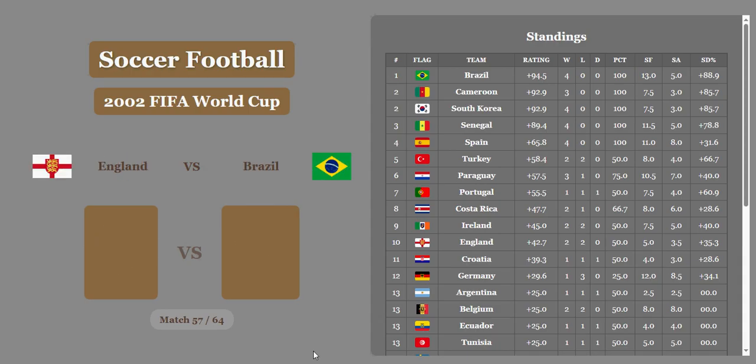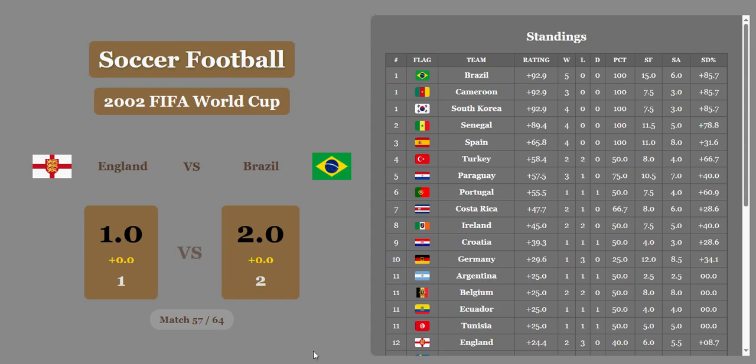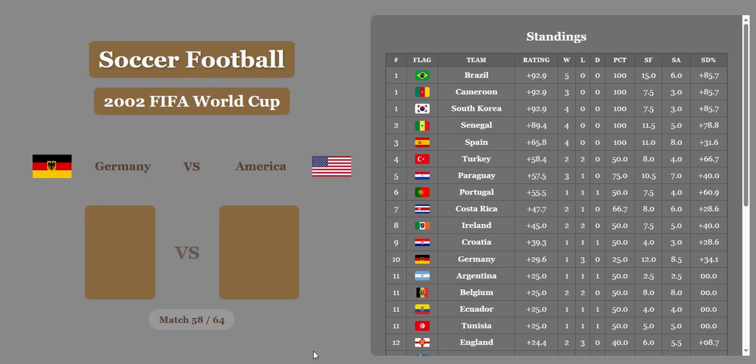Can you believe that? England versus Brazil. 1-2. Remember, shootouts, the team that wins the shootout gets an extra goal, so that's how the scoring is done with that. England loses to Brazil 1-2. No significant economic difference. Brazil tied in 1st now with Cameroon and South Korea. This is so close. This is unbelievable. Senegal 3rd, Senegal 2nd, Spain 3rd.